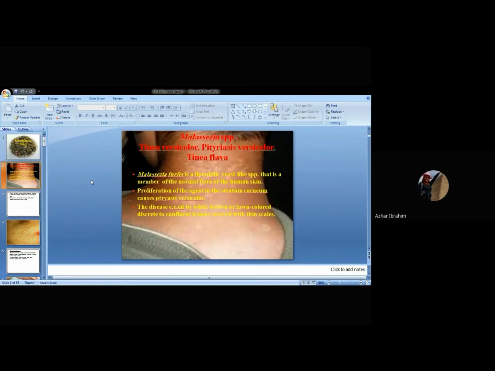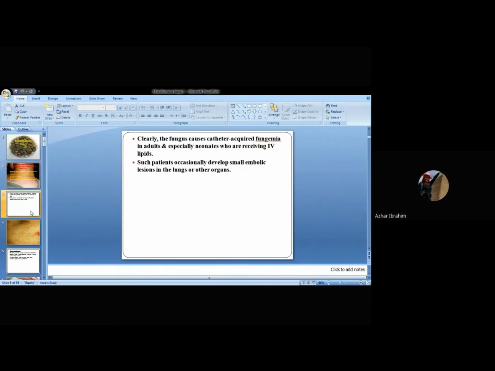The disease is characterized by forming what? White to brown, sometimes fawn, colored, discrete or sometimes confluent lesions, which are in turn covered with thin scales. This is the definition of Malassezia or pityriasis versicolor.